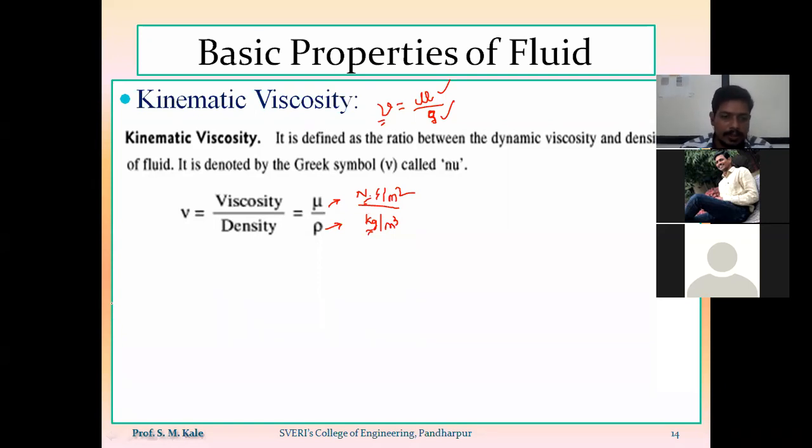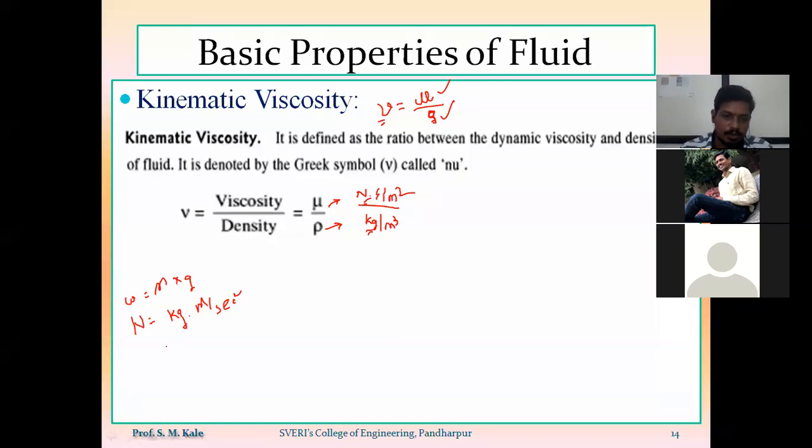We know that weight is equal to mass into gravitational acceleration, W is equal to mg. So the unit of weight is Newton, the unit of mass is kg, and gravitational acceleration is meter per second square. So 1 Newton is nothing but 1 kg meter per second square.